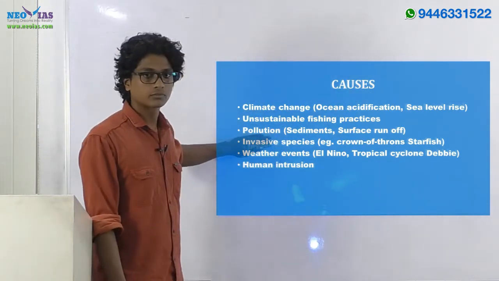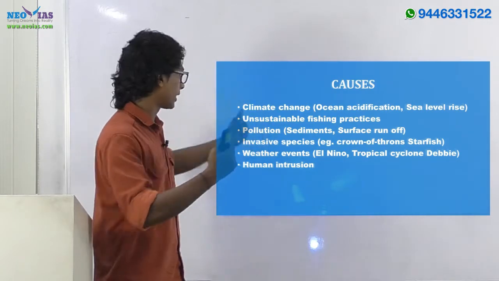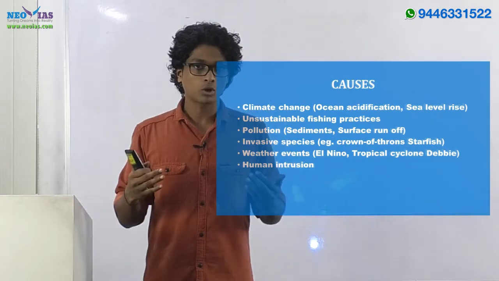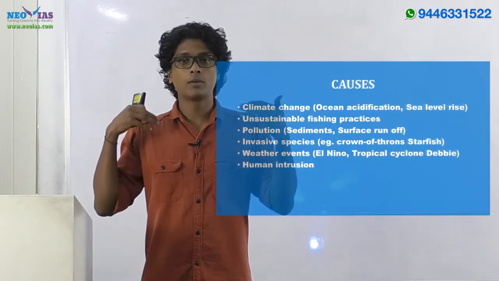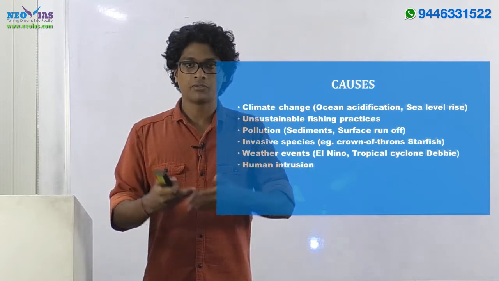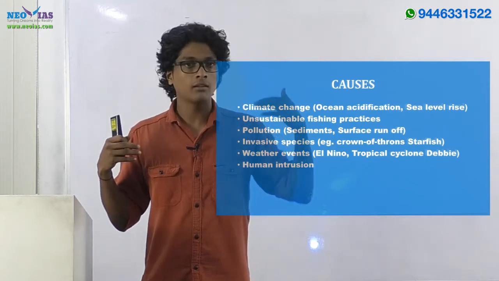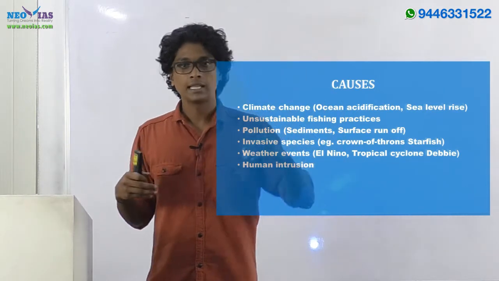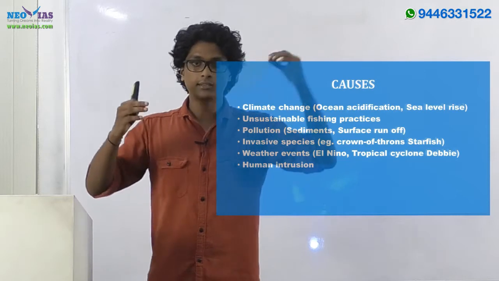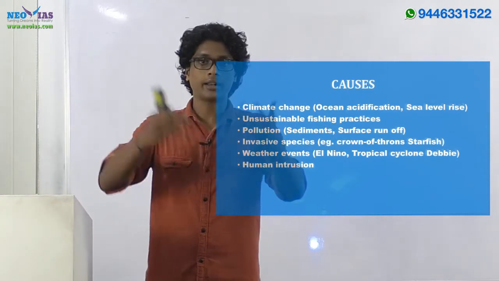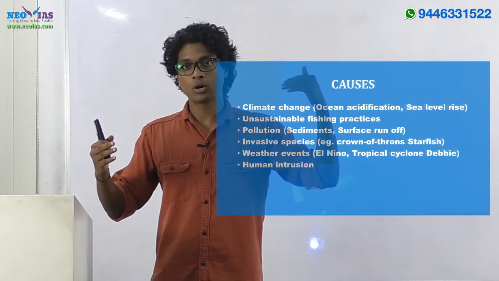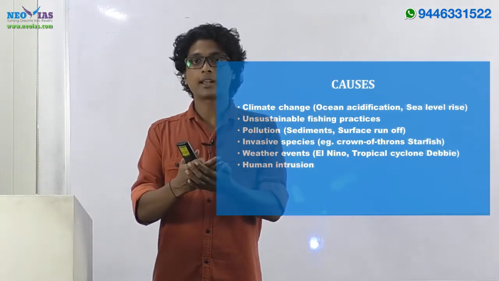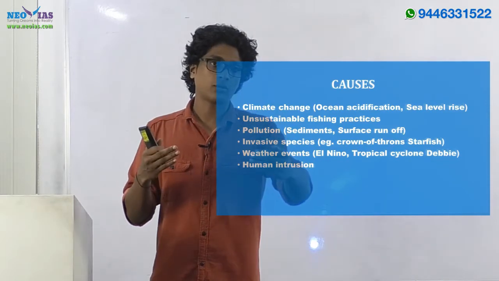And then pollution. It's actually a general point. The thing here is, suppose on the coastlines or shorelines, if you are doing more construction activities, which results in more sediments being deposited into the ocean water, these sediments will block the sunlight. Corals need sunlight to survive. Those are ideal conditions. They need sunlight. That's why they are not seen at such depths. They need sunlight to survive as well as shallow water.